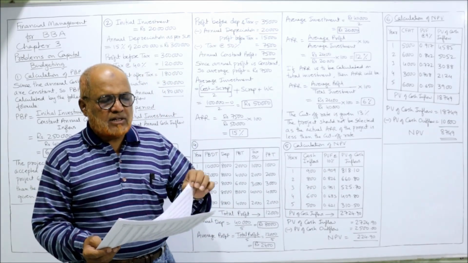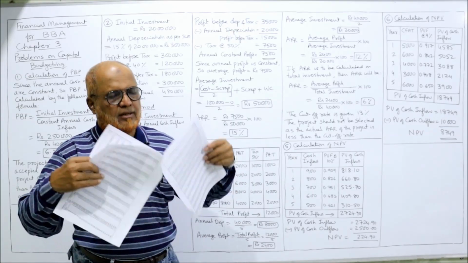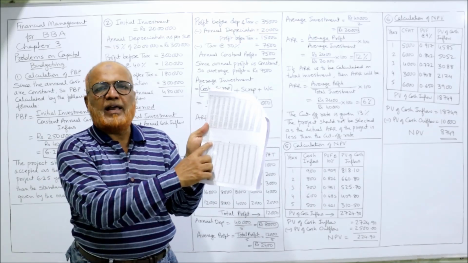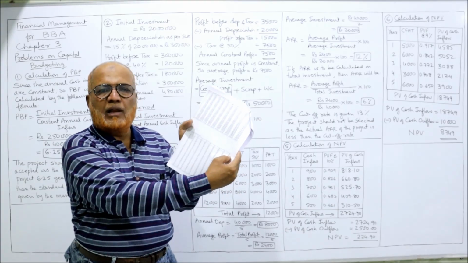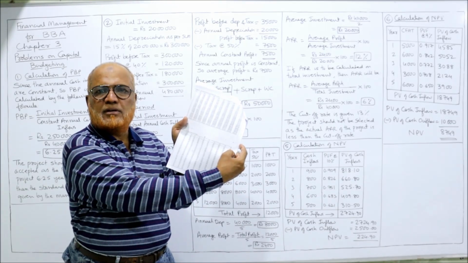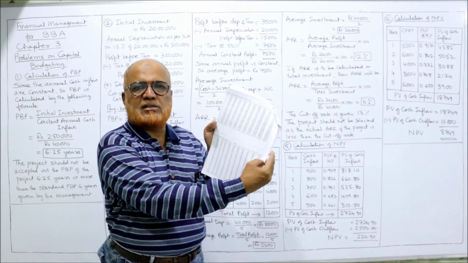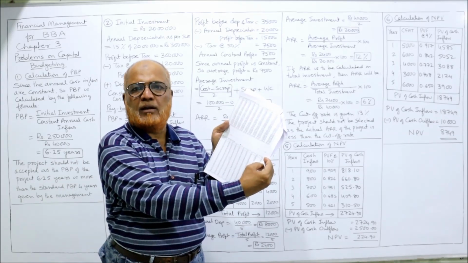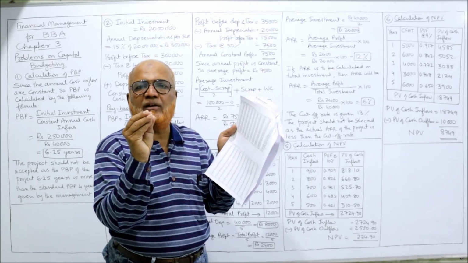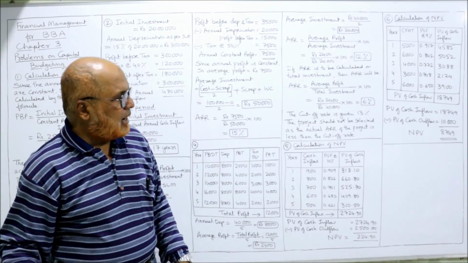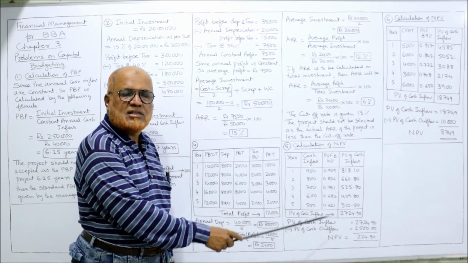So here, the first page of the present value table is here. The present value of 1 rupee. On the top, you can see the present value of 1 rupee, 10%. In the last column, you can see 10%. First year, 0.909. Second year, 0.826. Third year, 0.751, 0.683, 0.621. These are the 5 years' present value factors. So here I am taking 10%: 0.909, 0.826, 0.751, 0.683, 0.621.